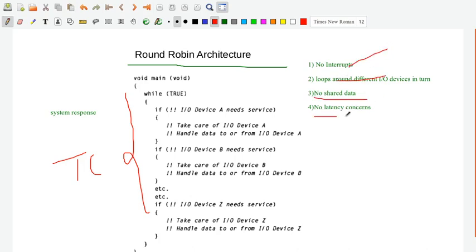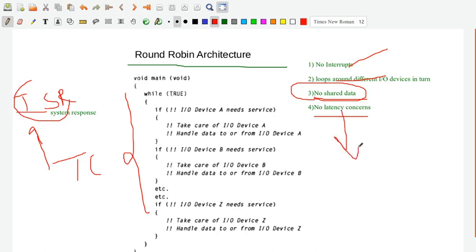There is no shared data and there are no latency concerns. No shared data, in the sense that data is not shared between task code and interrupt service routine. When there is no interrupt service routine, the sharing of data will not come into the picture, and so latency concerns will also not be part of it. So it's a very simple architecture.